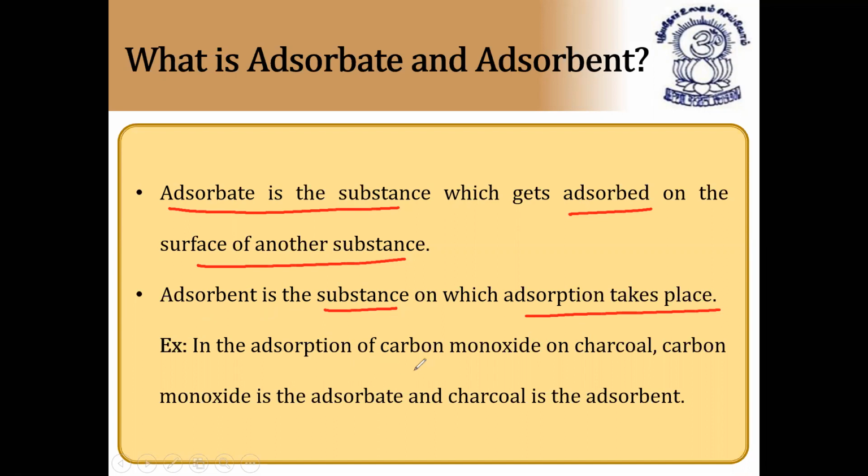In the adsorption of carbon monoxide on charcoal, carbon monoxide is the adsorbate and charcoal is the adsorbent. Adsorbents are the substances which can adsorb the adsorbates. I hope it is clear. Next.